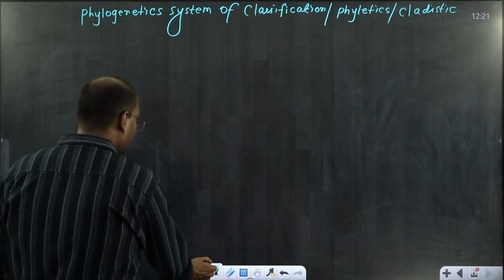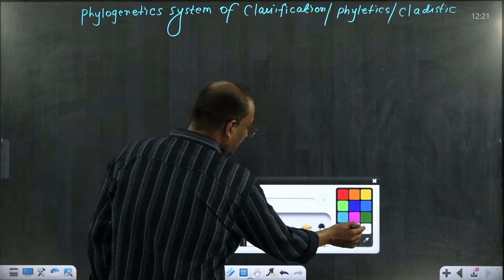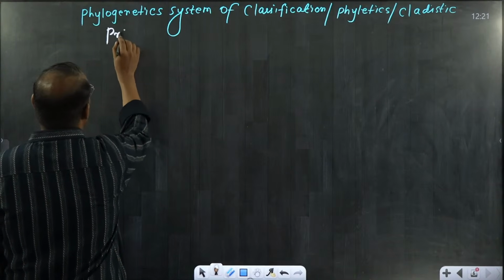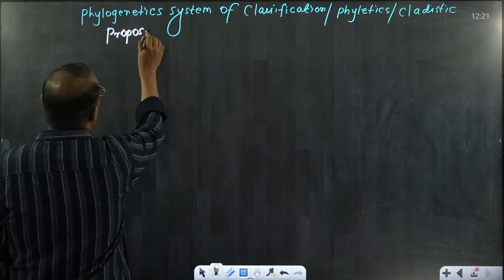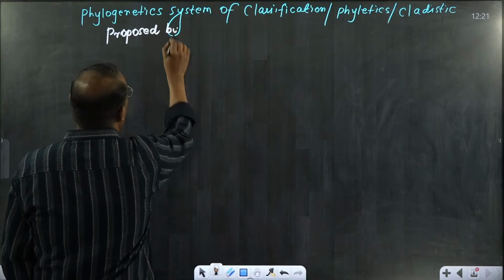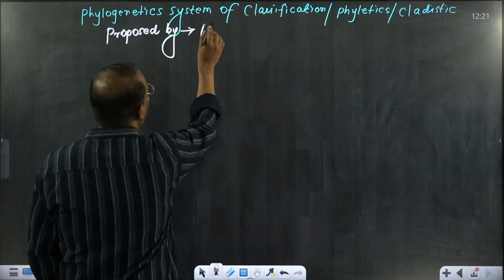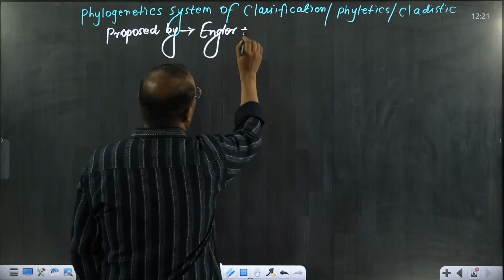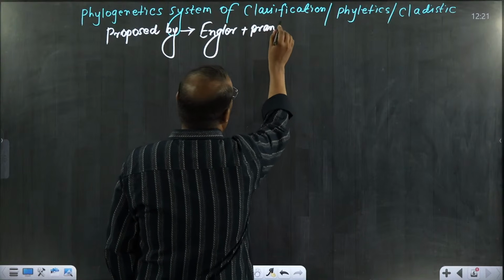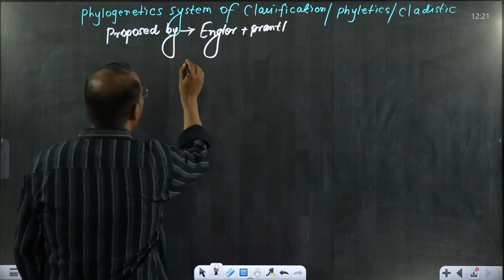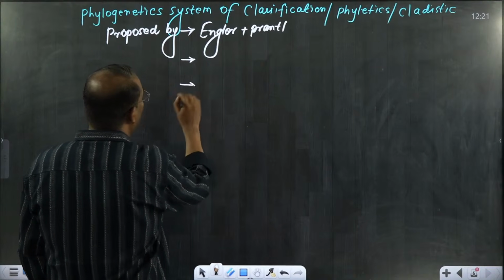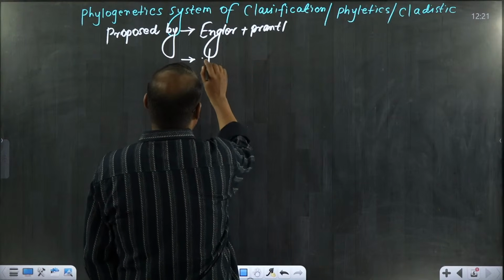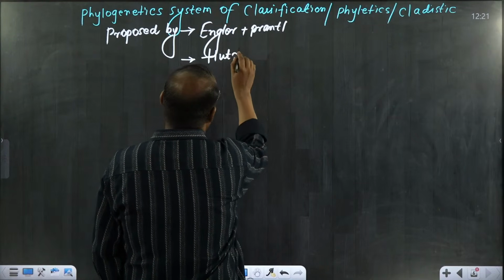And who proposed? This system of classification is proposed by 3 scientists. The first scientist name is Engler and Prandtl. Second scientist is Hutchinson.